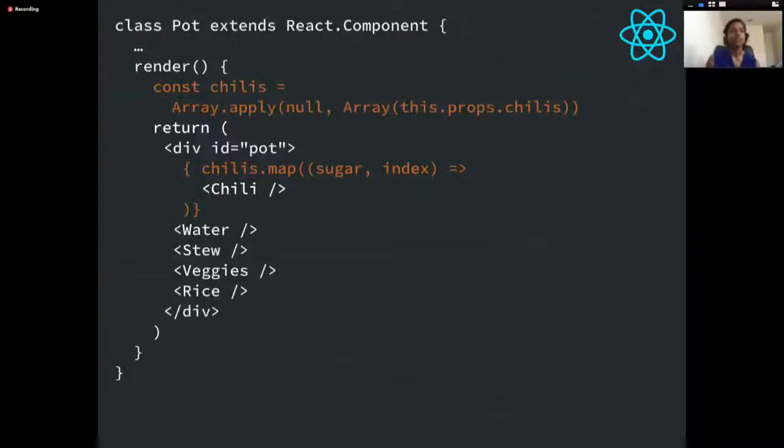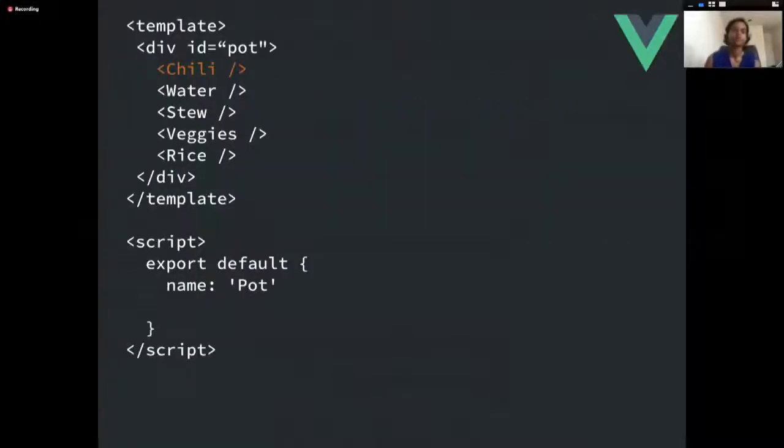And so in React, in order to hook into the map function, we could take in, let's say prop is a number, or let's say chili is a number. So in order to make that number an array, we could create an empty array, which is what I'm doing at the top in the const. And then with that, I can hook into the map function so that you can iterate through and create the number of chili layers that you would like.